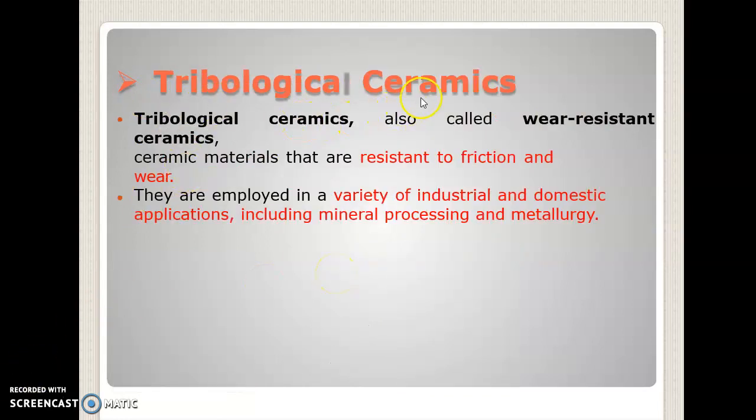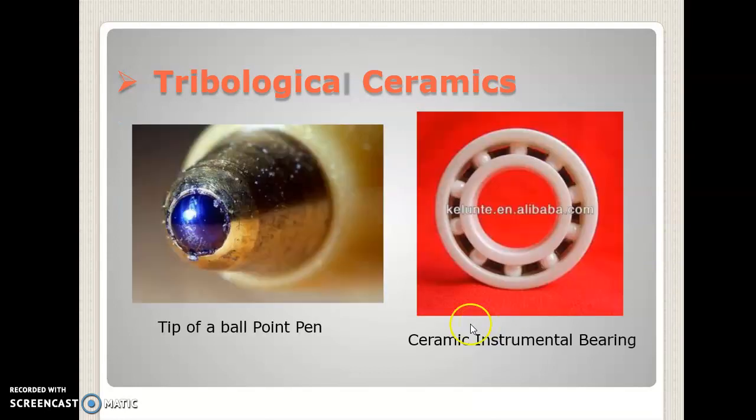Next one is tribological ceramics. They are also called wear resistant ceramics. They are resistant to friction and wear. They are employed in a variety of industrial and domestic applications, including mineral processing and metallurgy. See, at the tip of a ballpoint pen, and this is a ceramic instrument bearing.